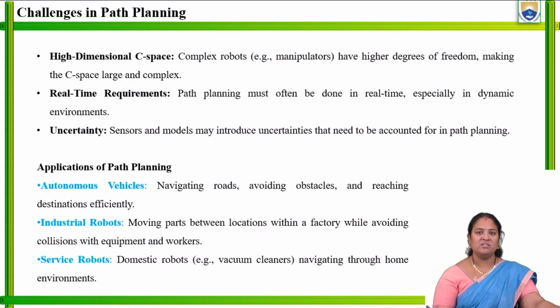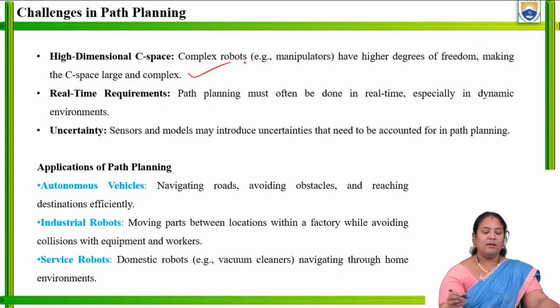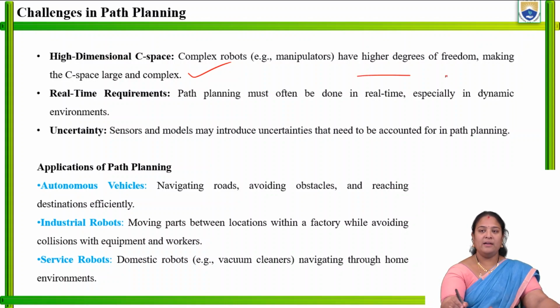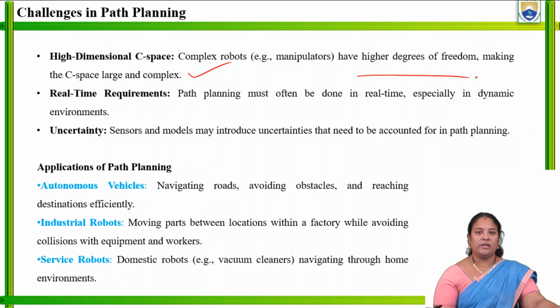C-space means when we come across a complex robot, or a robot which has a high degree of freedom, or a major bulky or heavy robot, the planning has to be done properly. It should have a higher dimension, and when the planning is to be done correctly for any particular complex part, this type of challenge will be accepted. That is, the high-dimensional C-space challenge should be accepted for a higher degree of freedom robot, or for any complex type of robot.